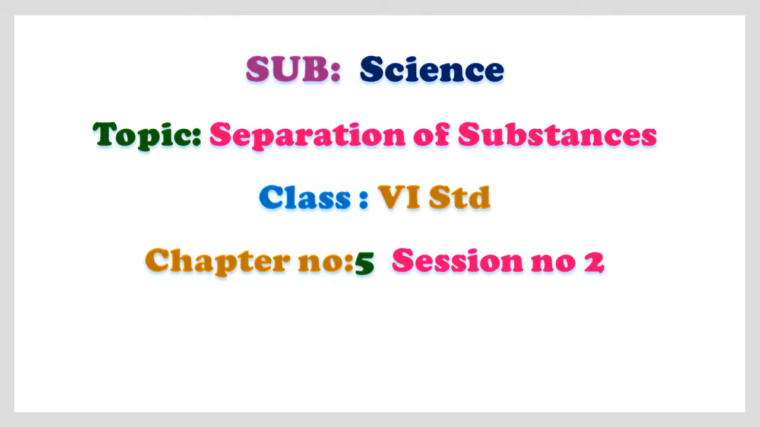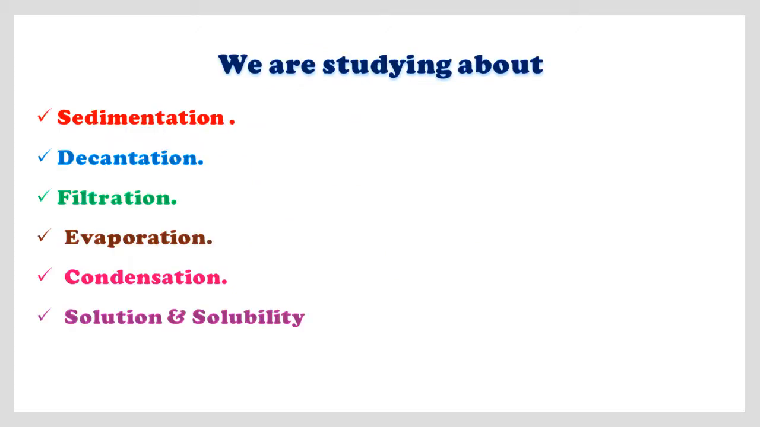This is the continuation class of chapter number 5, separation of substances. Children, in the earlier class we have discussed many concepts such as hand picking, threshing, winnowing, sieving. In today's class let us discuss sedimentation, decantation, filtration, evaporation, condensation, and at last solution and solubility. Let us discuss one by one.